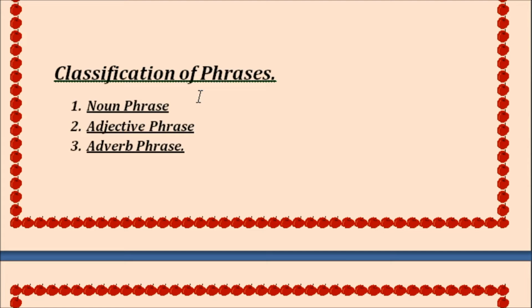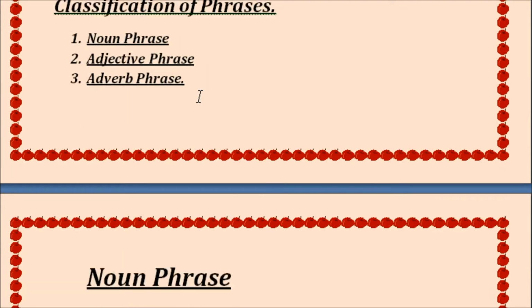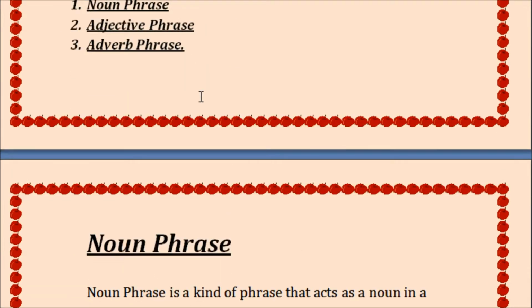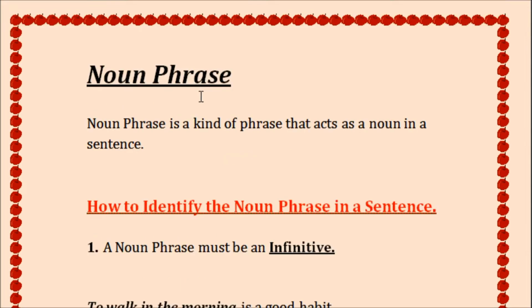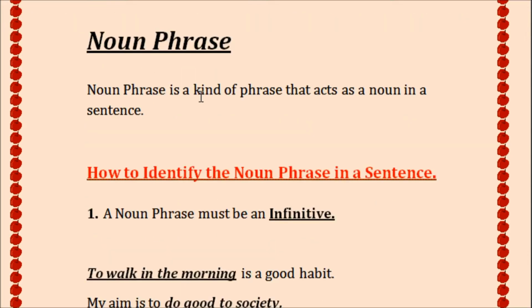Now we go to the next part, noun phrase. Now we'll describe how I or you will identify the noun phrase. Noun phrase is a kind of phrase that acts as a noun in a sentence.